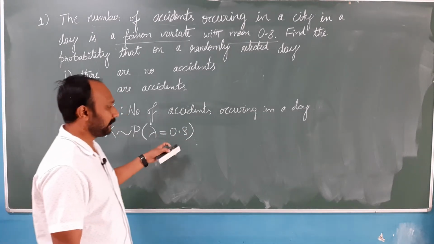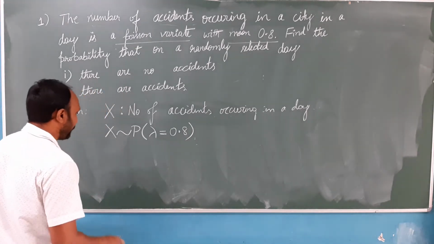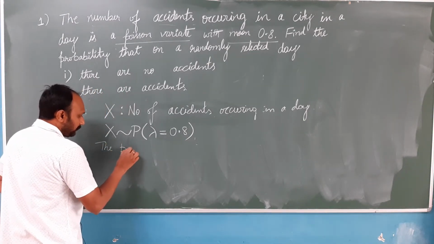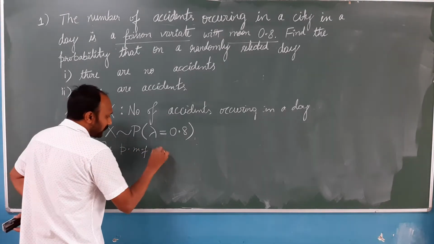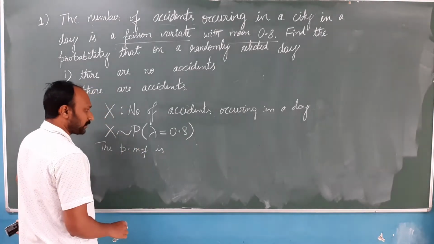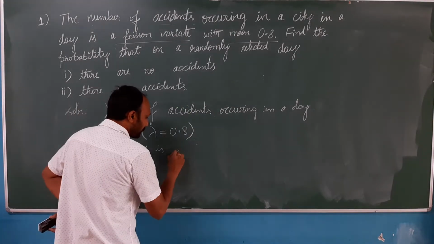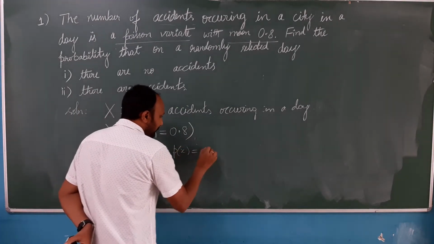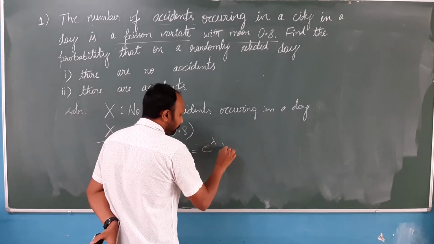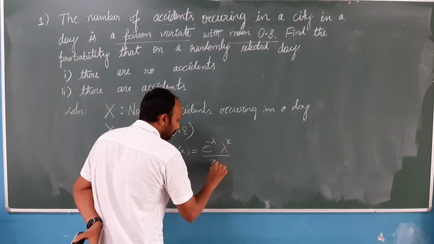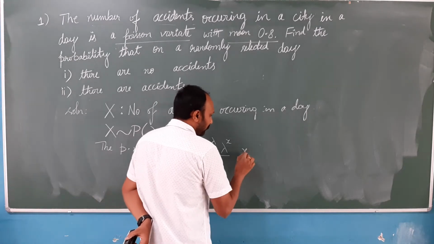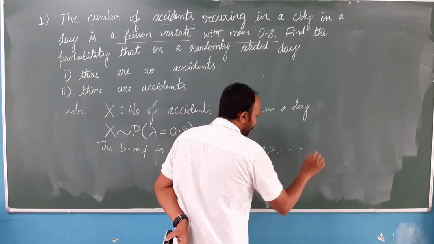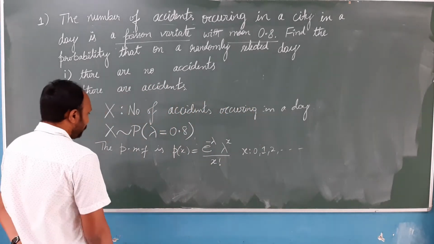What is the lambda value? The lambda value is 0.8. Then, what is the probability mass function for a Poisson variate? P of x is equal to e to the power minus lambda, lambda to the power x by x factorial, where x can take values 0, 1, 2, and so on.